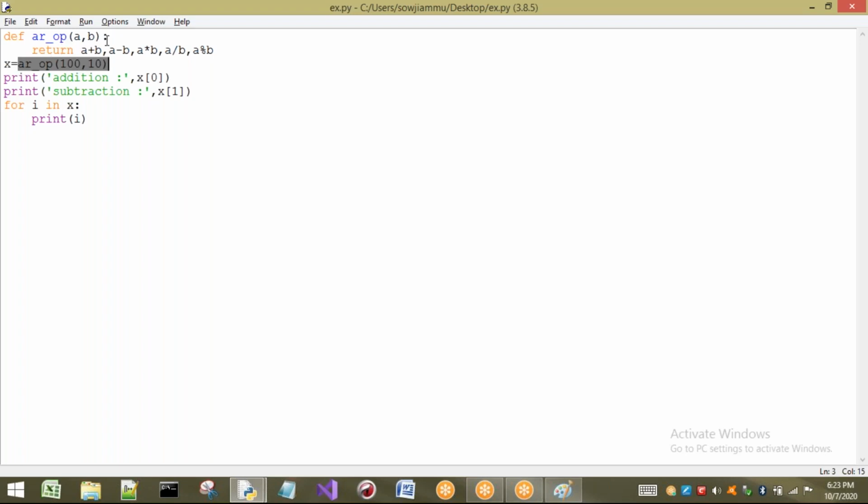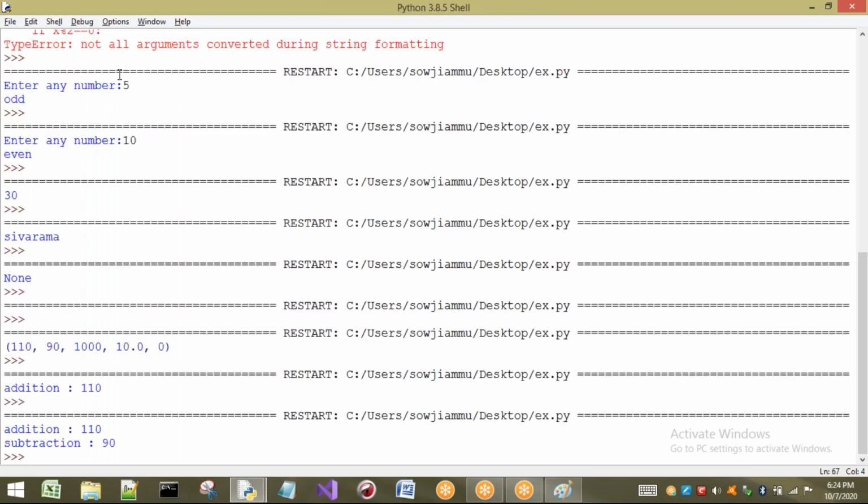So this concept is called tuple packing. We already saw this concept when we studied tuple packing and unpacking. I am grouping multiple values into a single variable. So if you want to see the output, it is going to print all the values.